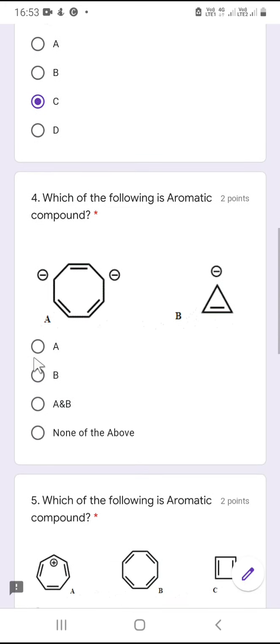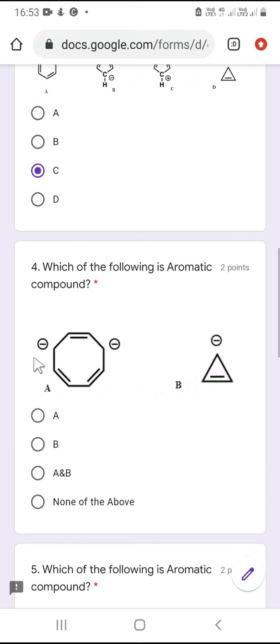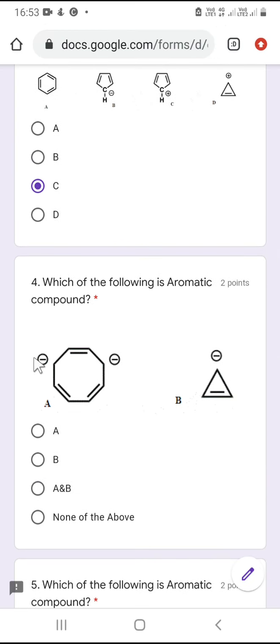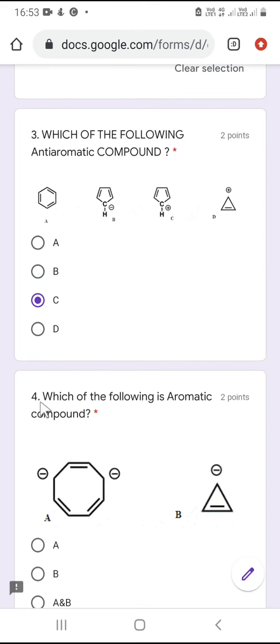Let's go for the fourth question. Which of the following is an aromatic compound? Due to time restriction, I have limited the question, but before we go for the fourth question, I want to ask this question in another way. Which is not a quasi-aromatic compound among A, B, C, D?